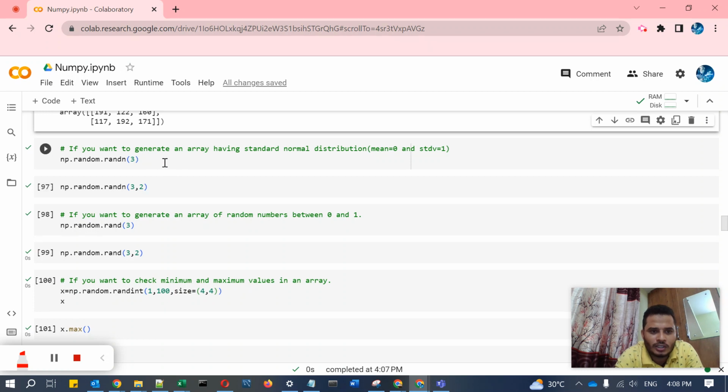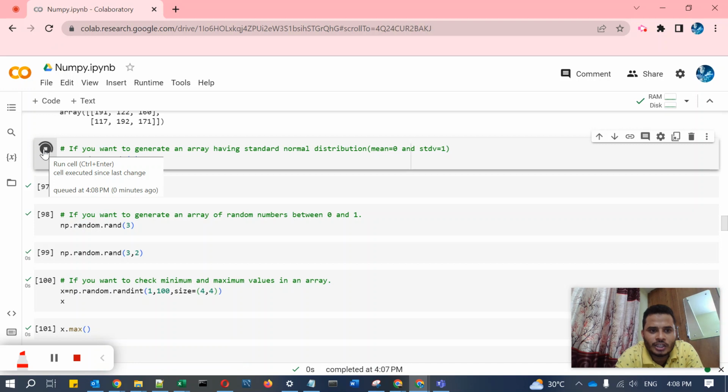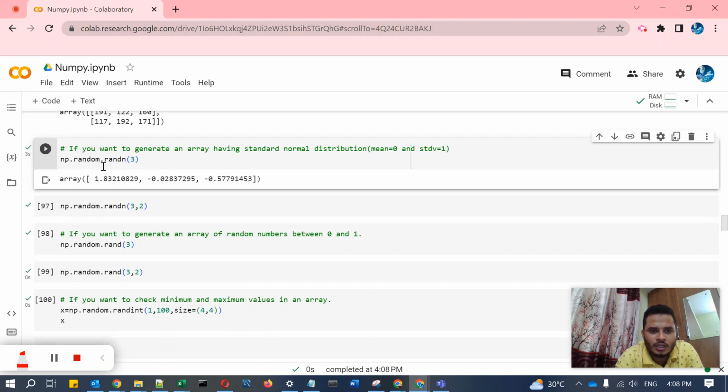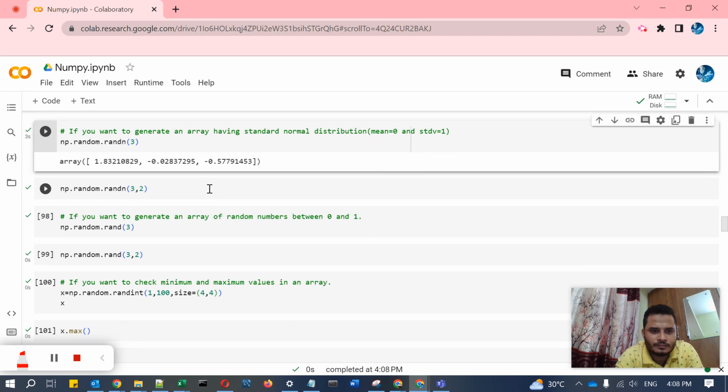It will create three elements from the normal distribution. You can specify the matrix as well, like a 3 cross 2 matrix.